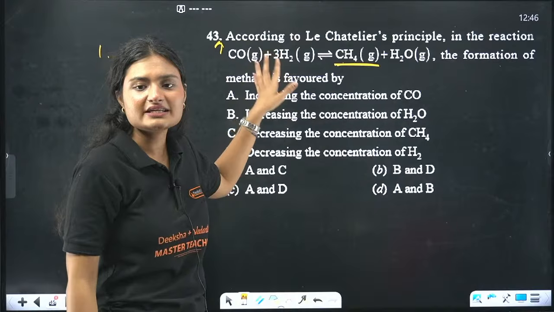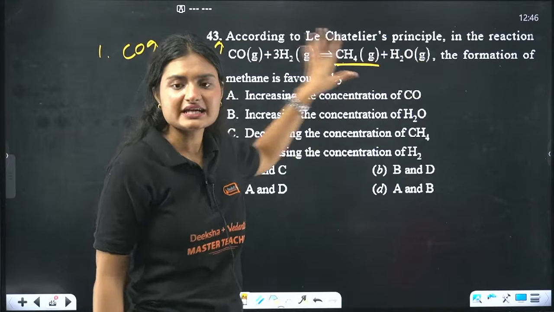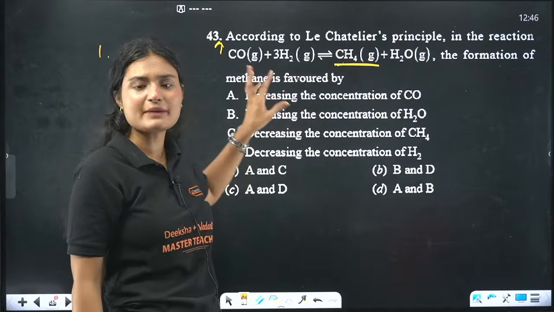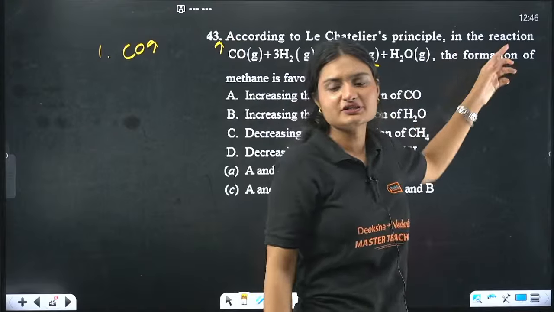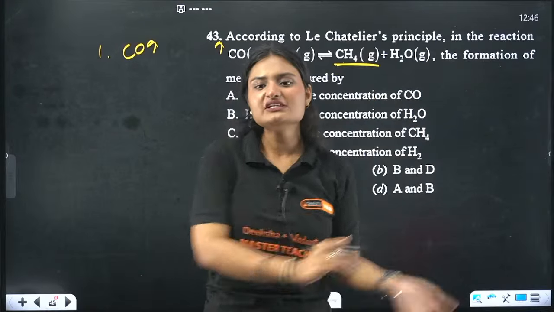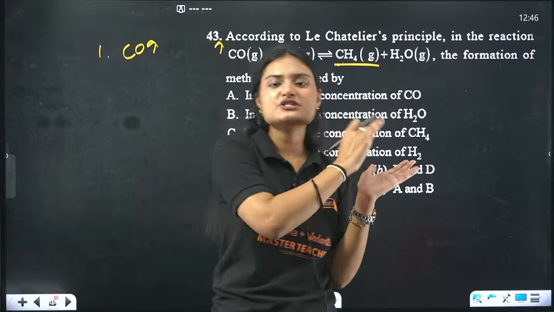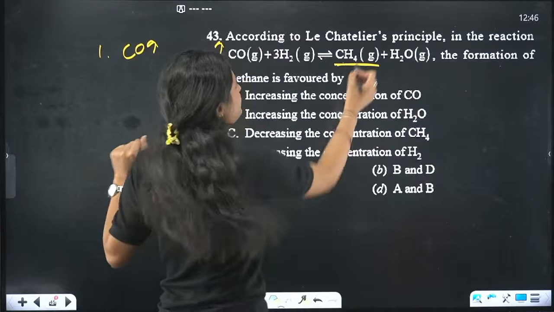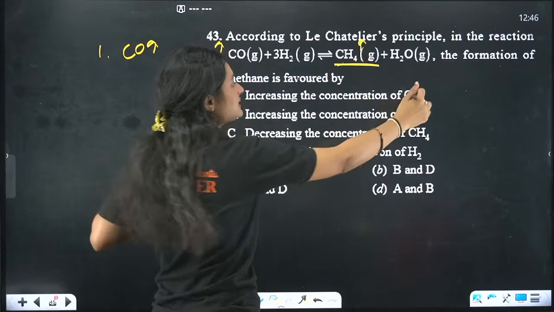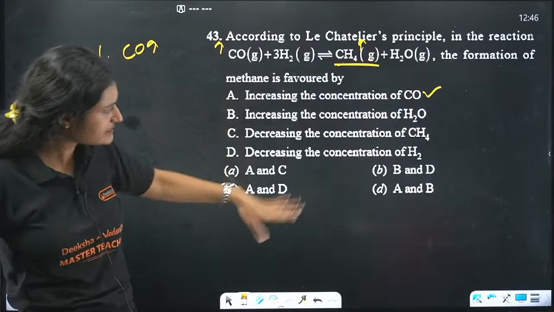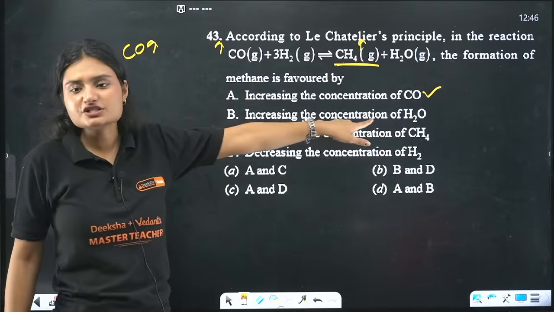Reactant is more. The reaction wants to be in equilibrium, so it will favor the forward reaction. If reactant is more, we need to produce the product more. So obviously it will favor the formation of CH4. So A is correct. Okay. Increasing the concentration of H2O.